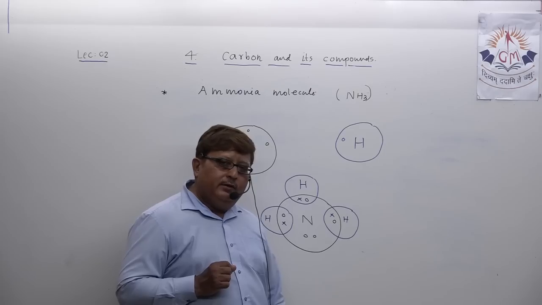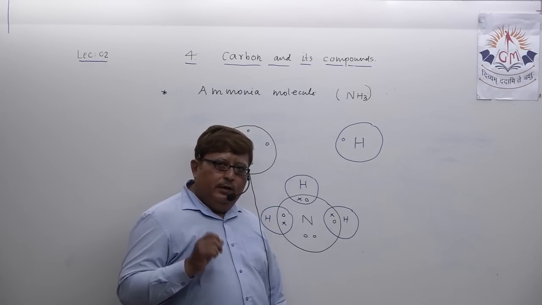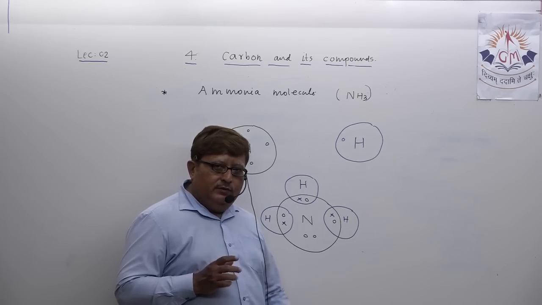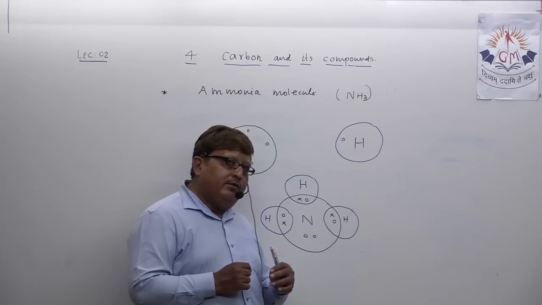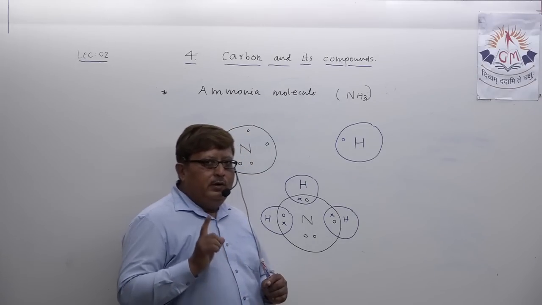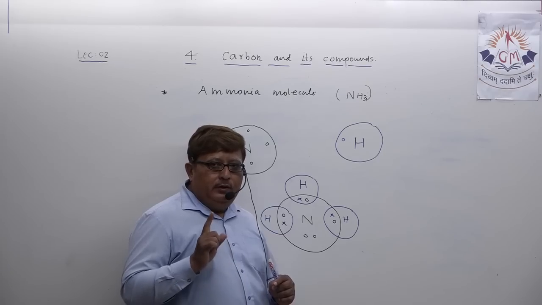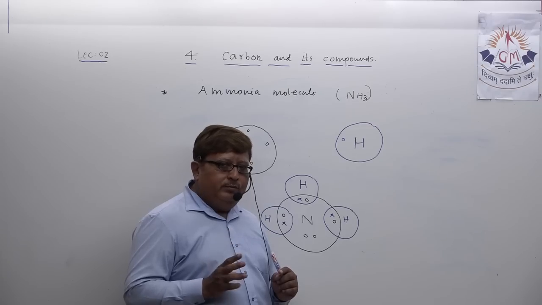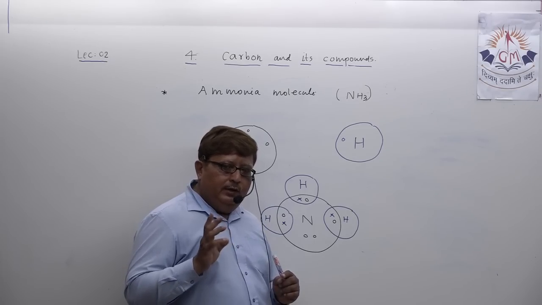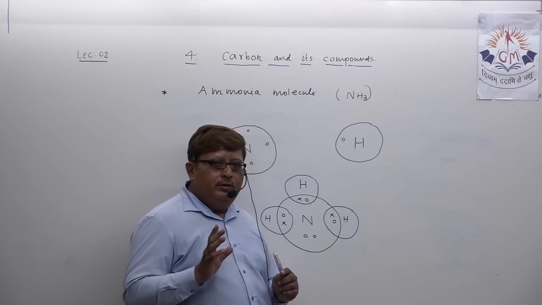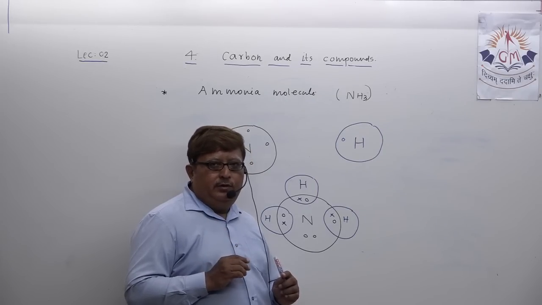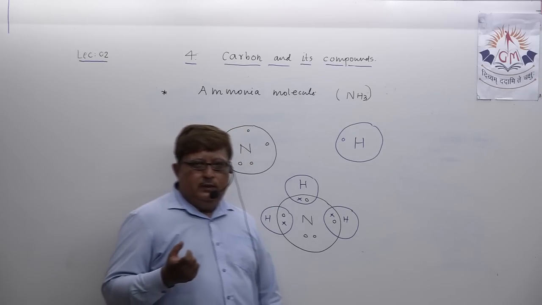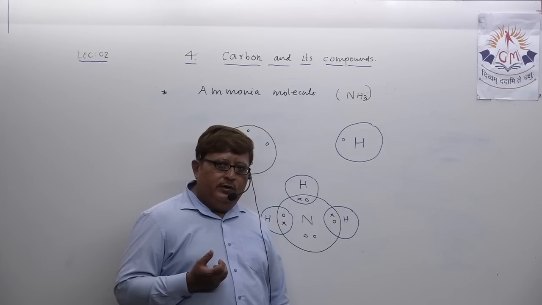Here you can write this way: the ammonia molecule is formed by sharing of 3 pairs of electrons and formation of 3 single covalent bonds. Never use the word triple. So this way it is possible for the formation of the ammonia molecule.